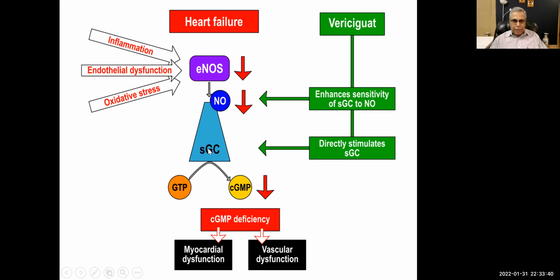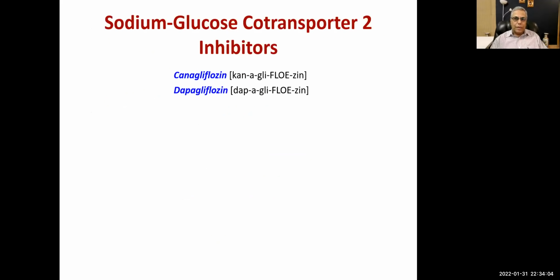So there will be a greater or increased activity. It also directly stimulates this soluble guanylate cyclase. So what will happen is that we will increase the levels of cyclic GMP, and these dysfunctions will be reversed, or they will be neutralized to some extent. All right. So that was about Vericiguat.